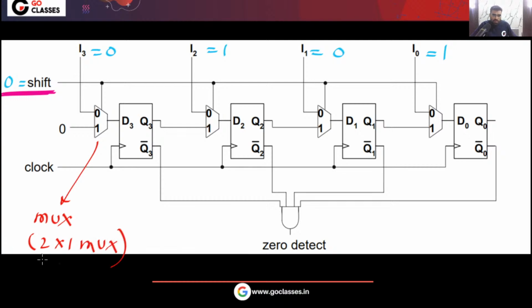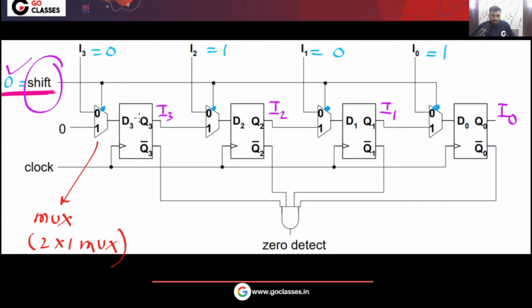So if I put shift equal to 0, what will happen? You can see this is the multiplexer select line. This shift signal is connected to the multiplexer select line, yes or no? Please understand, this is the shift signal connected to the multiplexer select line. If I give this 0, then what will happen? I3 will be loaded here, yes or no? I3 will be here, I2 here, I1 here, I0 here.